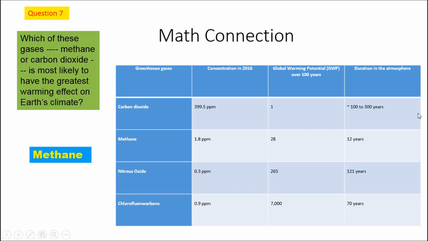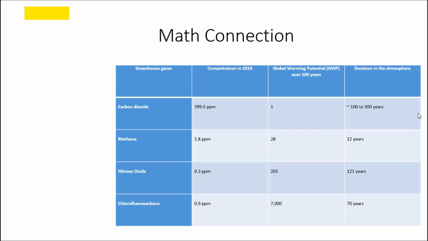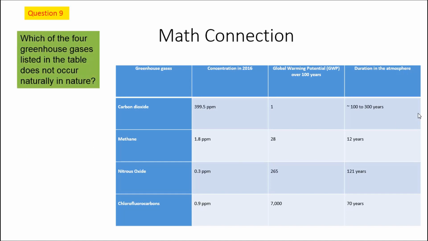Finally, we're going to go down to question 9 and 10. Question 9 says, which of the 4 greenhouse gases listed in the table does not occur naturally in nature? These are research questions. For 9, 10 and 11, you have to do some research. So look it up and see what you can find and write down your answer.